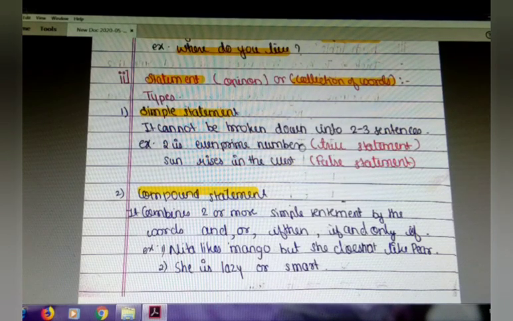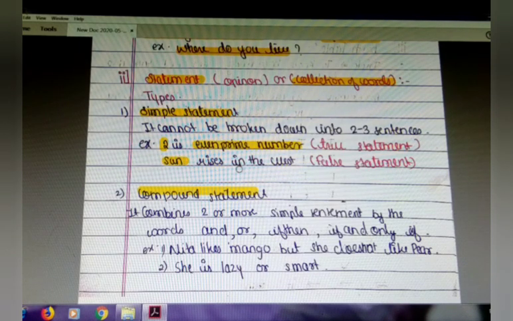It is a statement and its truth value is true because 2 is the only even prime number present among all the prime numbers. And next example, the sun rises in the west. This is a simple statement, but its truth value is false because the sun rises in the east.